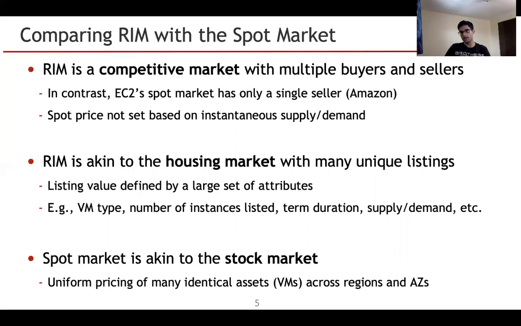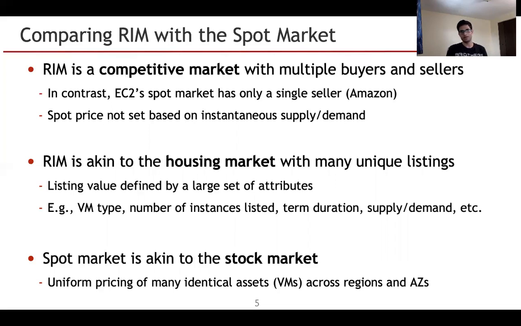In contrast, the EC2 spot market has only a single seller, Amazon, and it's not a true market, as the spot prices are not set based on instantaneous supply and demand, but instead based on some internal algorithm.